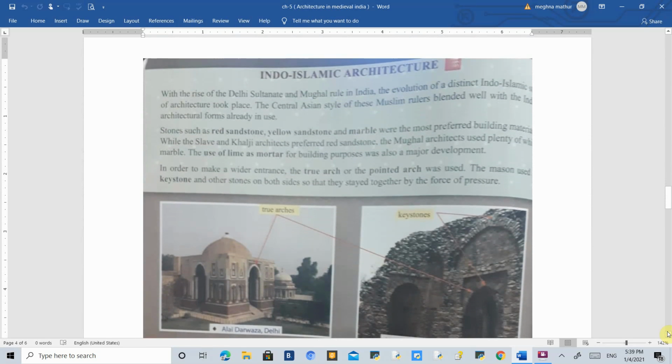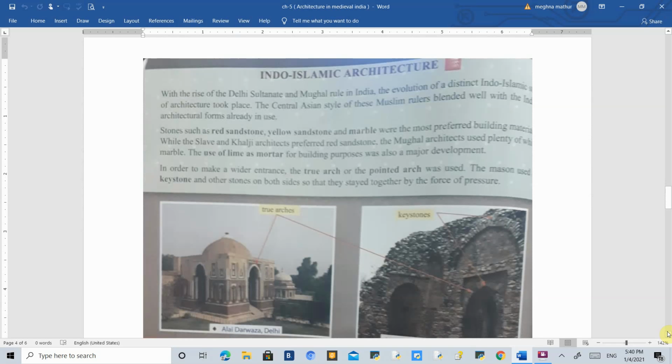Okay. So first of all, what do we mean by Indo-Islamic architecture? It means that when the people, which we have read in the previous chapters, from the Delhi Sultanate and from the Mughal Empire came to India, invaded India, and lived in India for a very long period of time, during their reign they built many monuments and buildings.